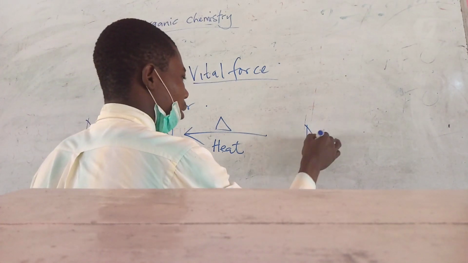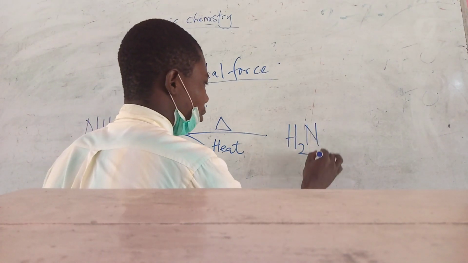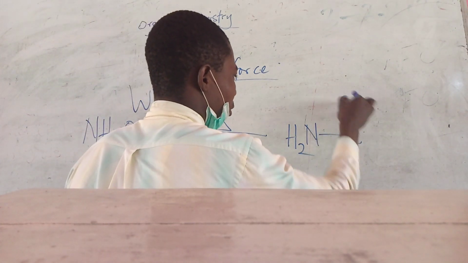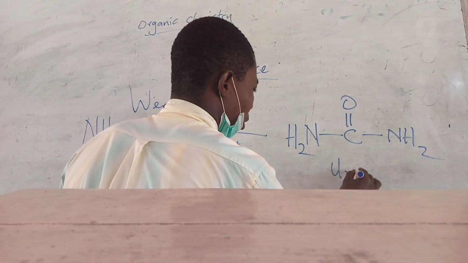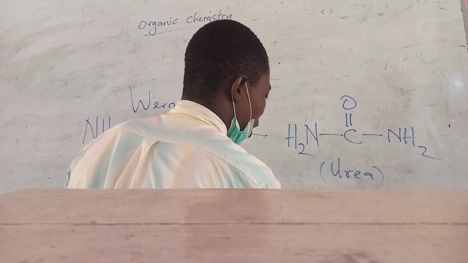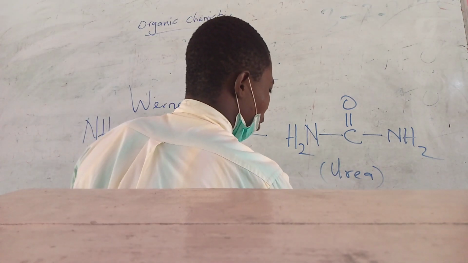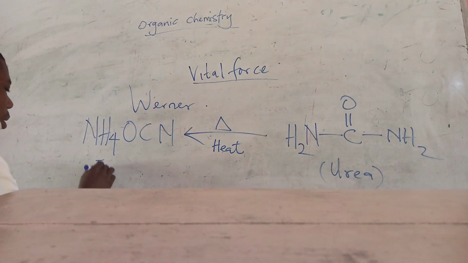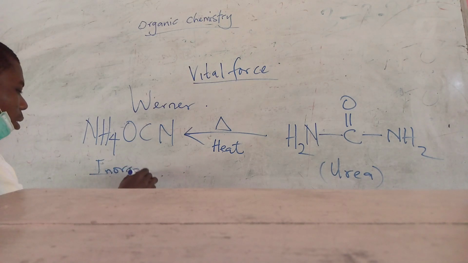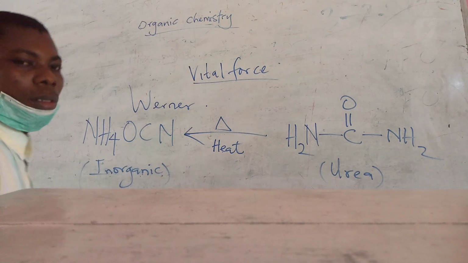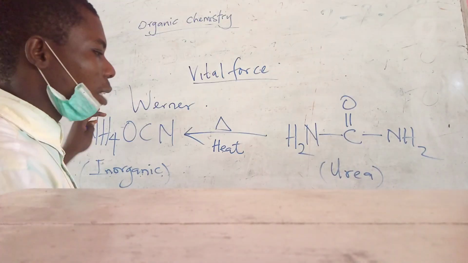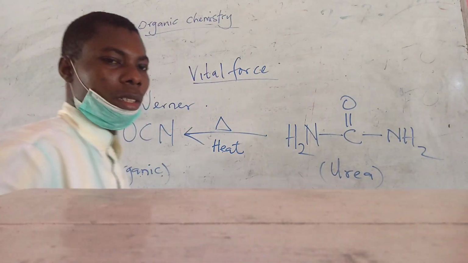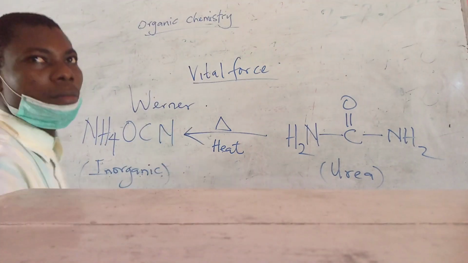This is urea. Urea is organic, while ammonium cyanide is inorganic. So we have successfully produced an organic compound from an inorganic compound.